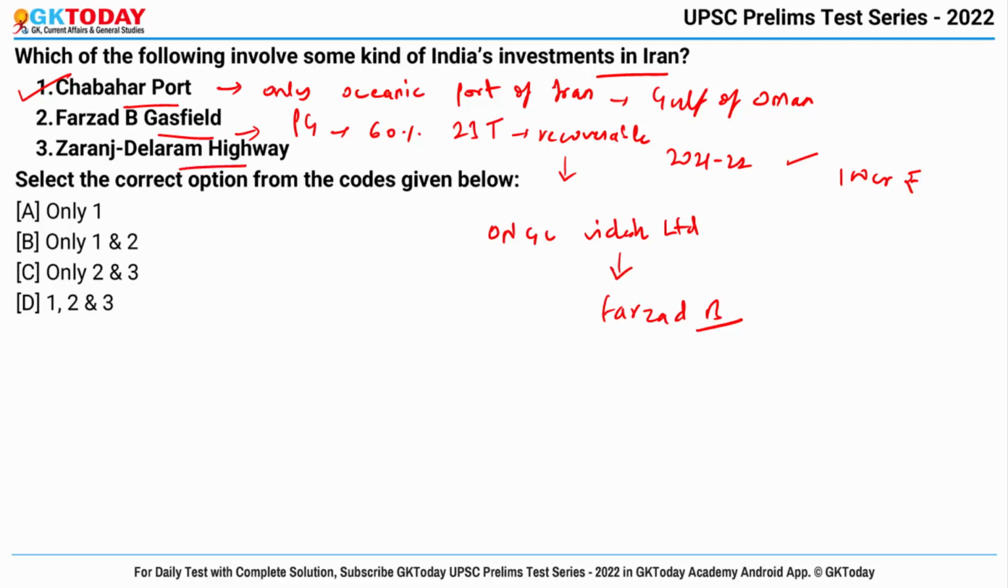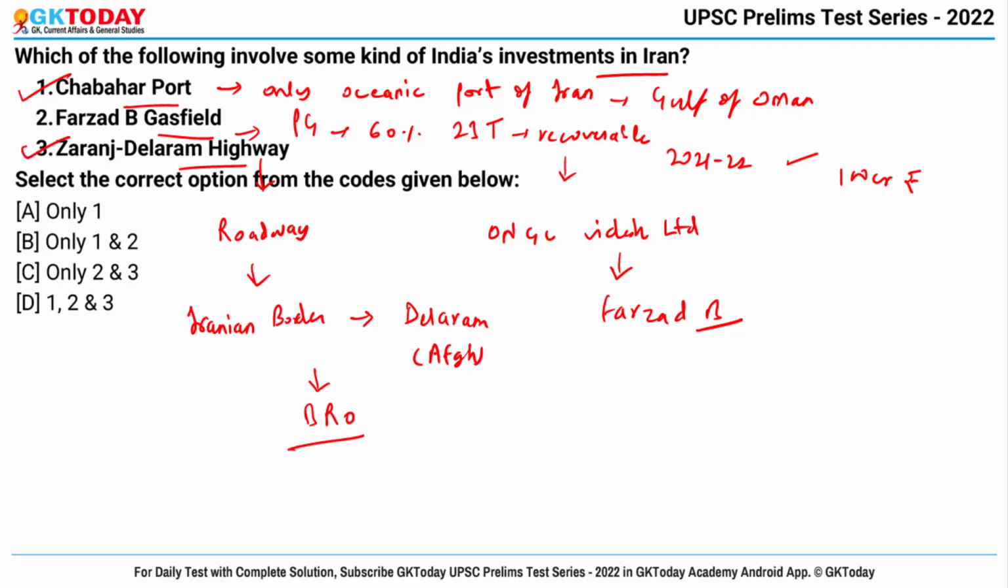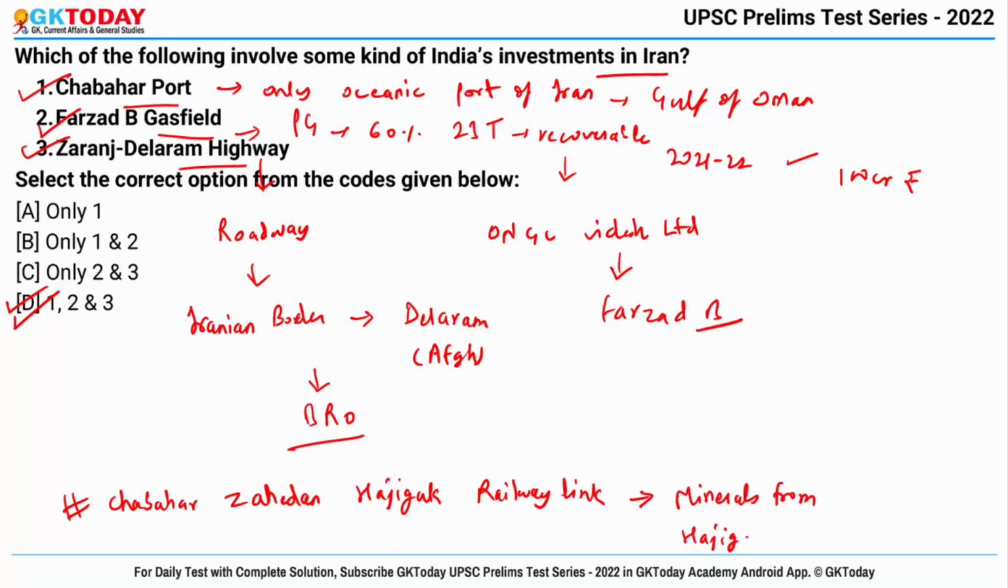Zaranj-Delaram Highway. This is a roadway that connects the Iranian border with Delaram in Afghanistan, and this was developed by BRO, that is Border Roads Organisation. So this is also right, and the correct answer becomes all 1, 2 and 3. Also India was initially involved in the Chabahar-Zahedan-Hajigak railway link to enable the transport of minerals from Hajigak in Afghanistan to Iran's Chabahar port.